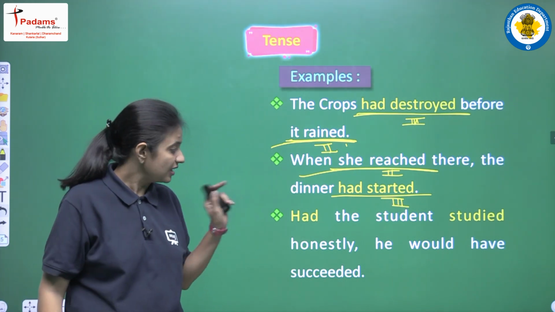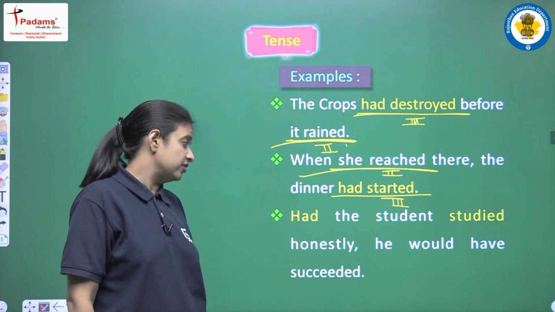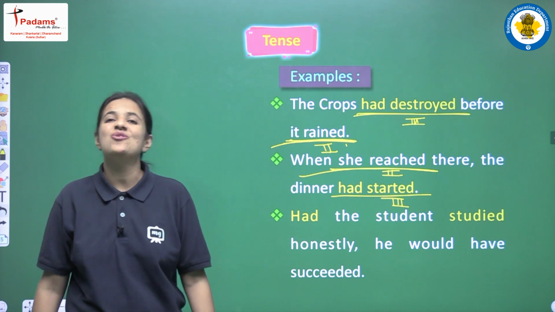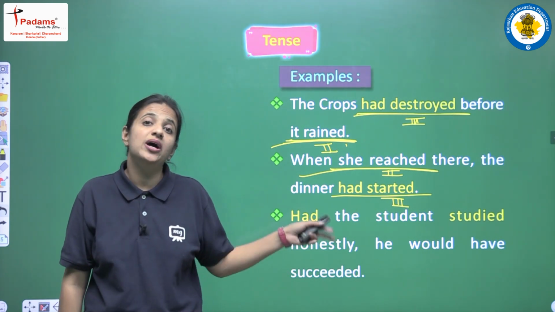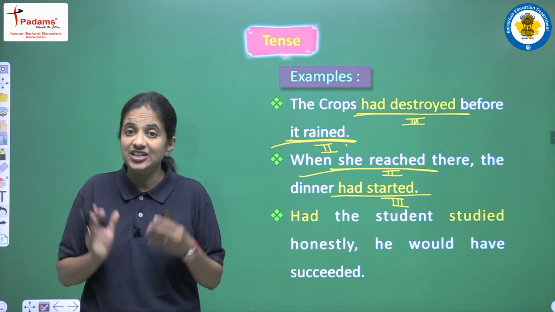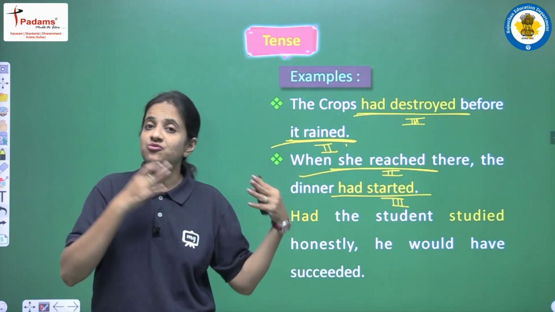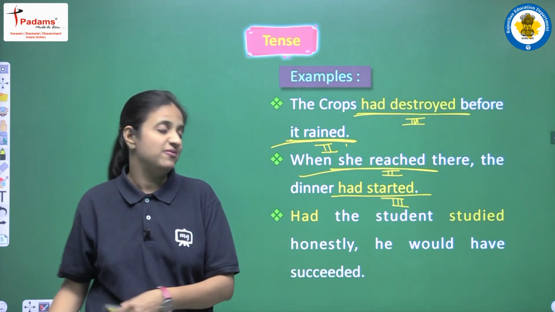Okay, moving on, next is, had the student studied honestly, he would have succeeded. So yes, in this sentence you all can observe that we are having one condition and one result. So what does it mean? It means that this is an example of a conditional sentence. We are having one sentence that is having two different clauses. In one clause there is a condition, and in the second clause we are having the result.